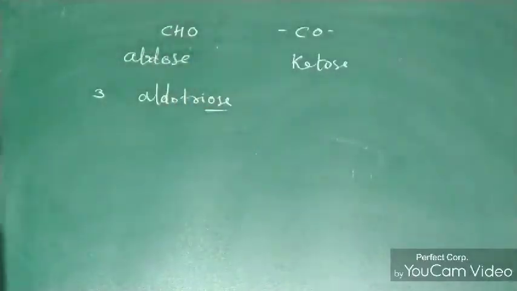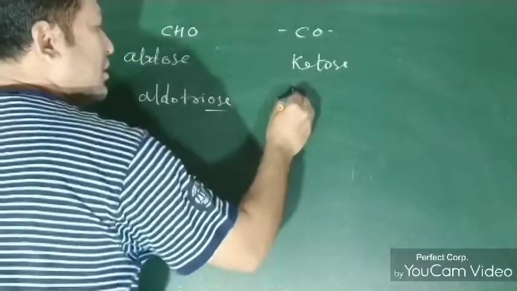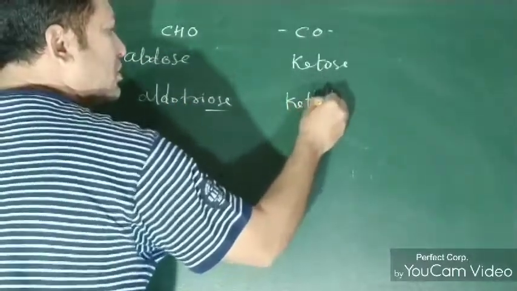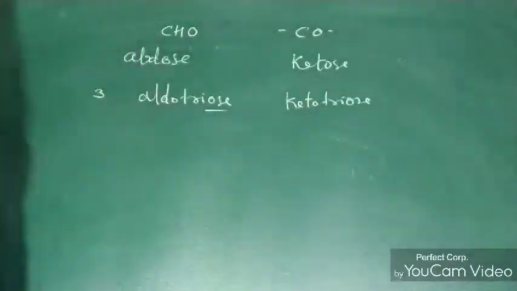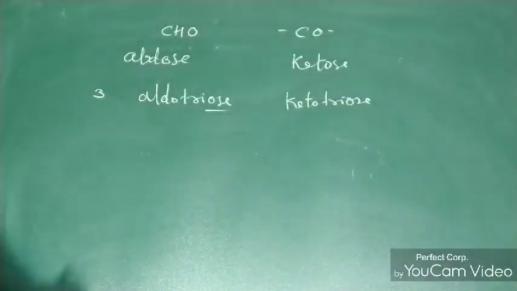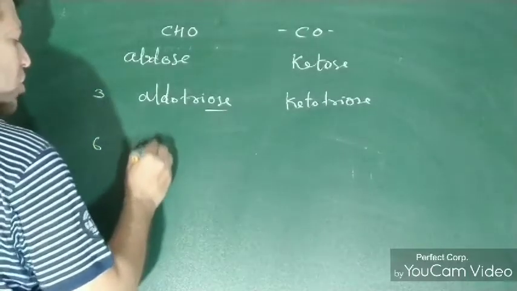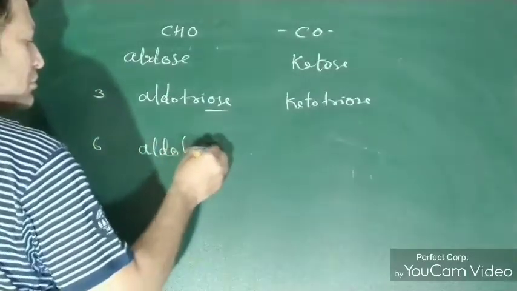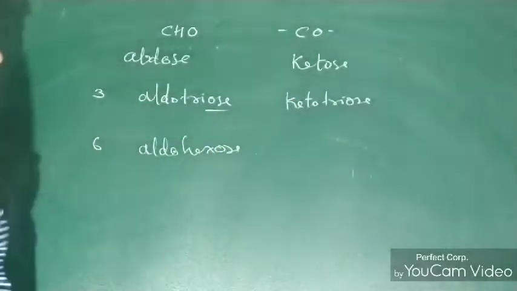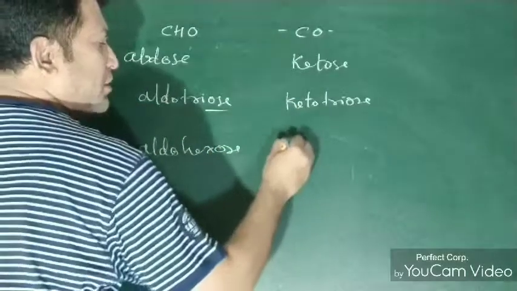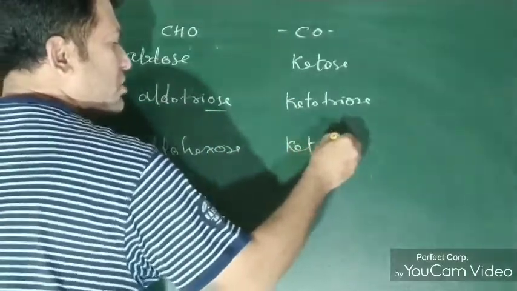So we add 'ose' at the end. It should be written as ketotriose. If 6 carbons are there, then aldohexose, and with 6 carbons in the ketone, ketohexose.